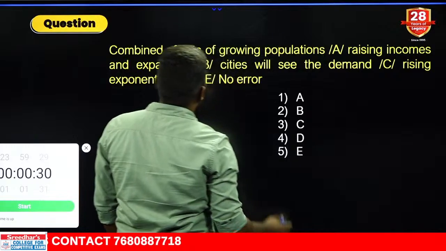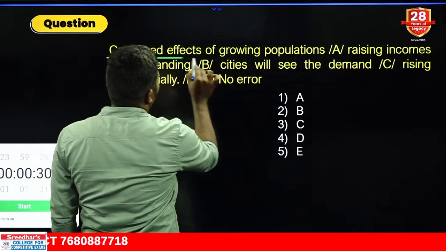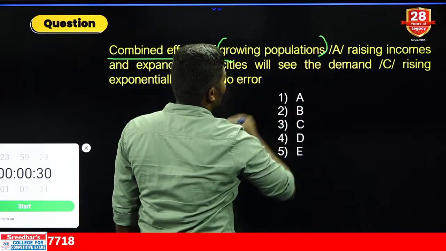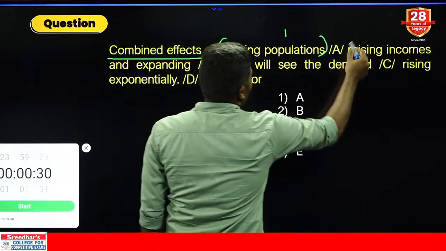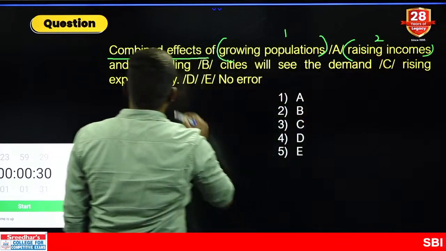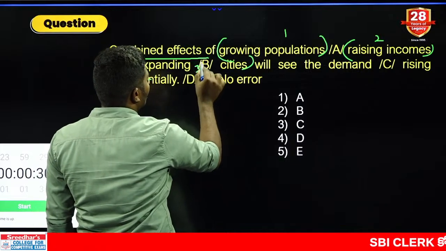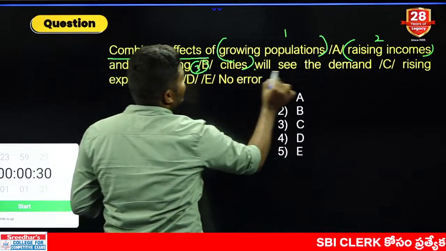Look at this combination very carefully. We are speaking about combined effects. Effects of what? Growing population, this is point number 1. Rising incomes, this is point number 2. Expanding cities, this is point number 3. All these effects will see the demand.